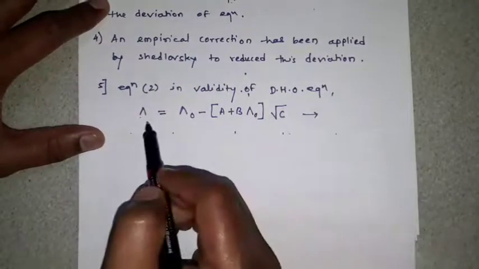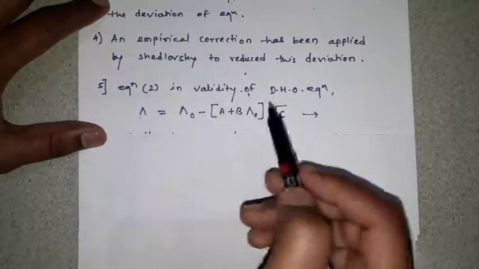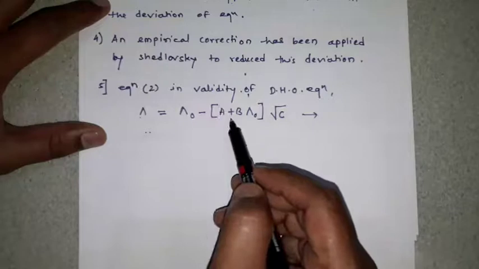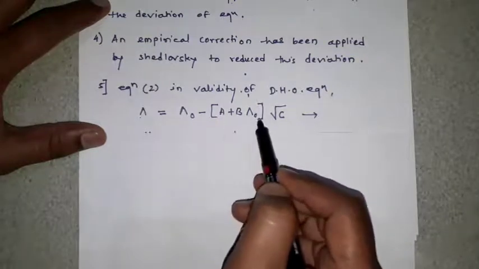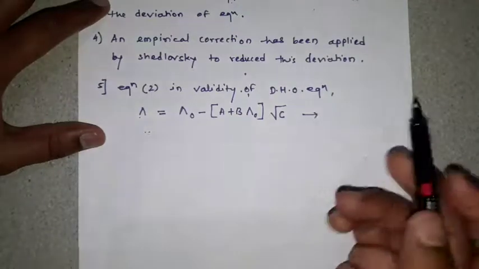As we know, what is the equation? Λ is equal to Λ0 minus (A plus B into Λ0) into under root of c.